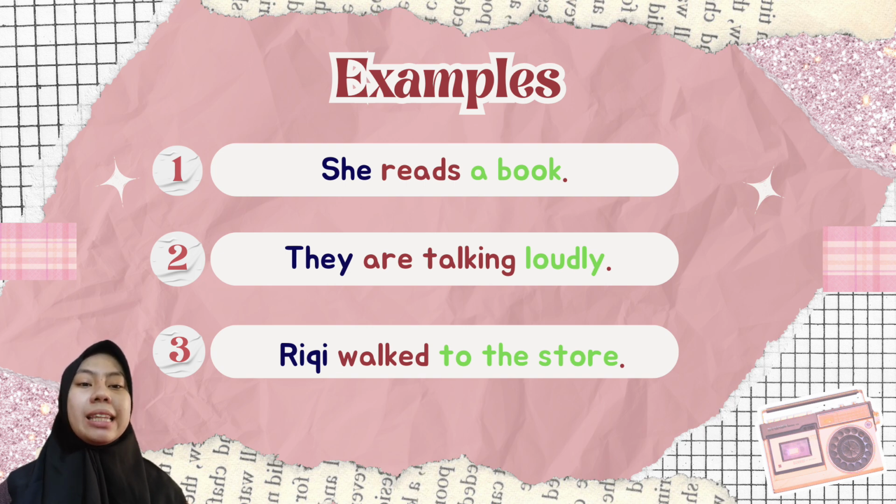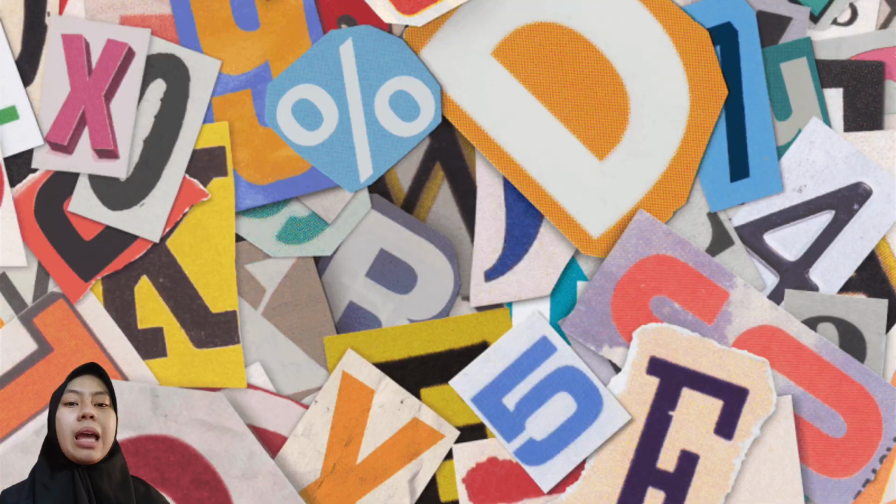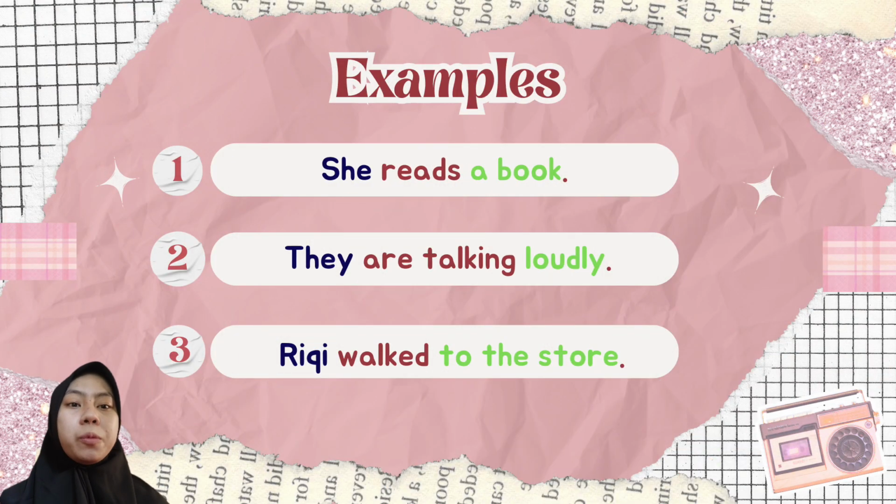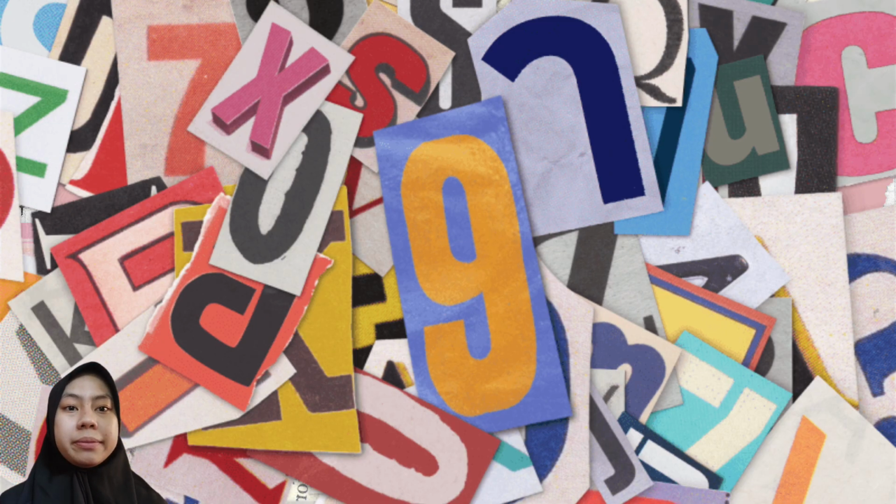And the third sentence is Ricky. Then the red colored word is the process or action that is performed. In the first sentence, the word read is a process. The second sentence is are talking. And the third sentence is walk.